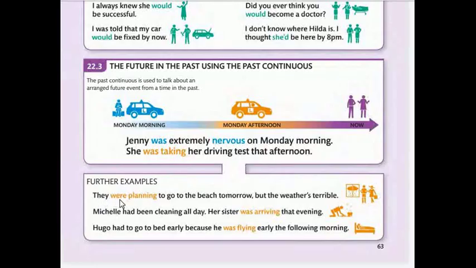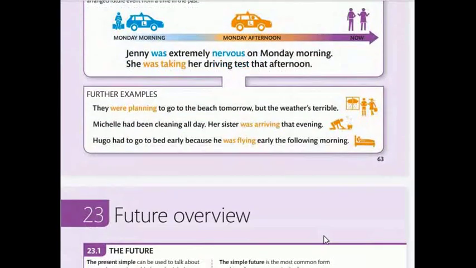Examples. They were planning to go to the beach tomorrow, but the weather was terrible. Michelle had been cleaning all day. Her sister was arriving that evening. Hugo had to go to bed early because he was flying early the following morning.